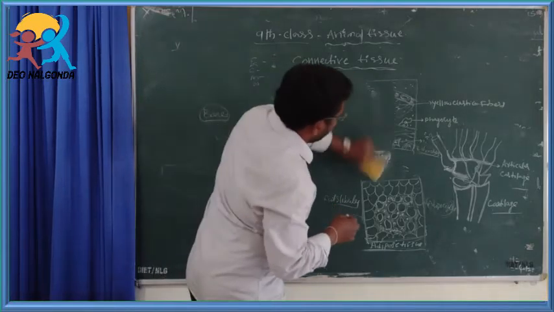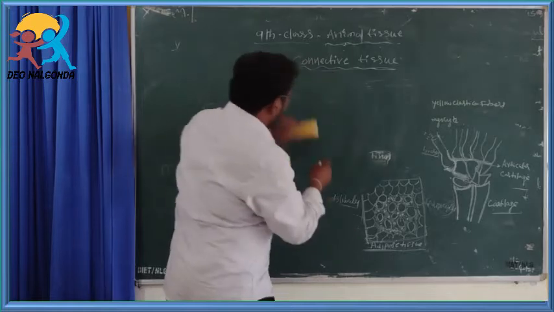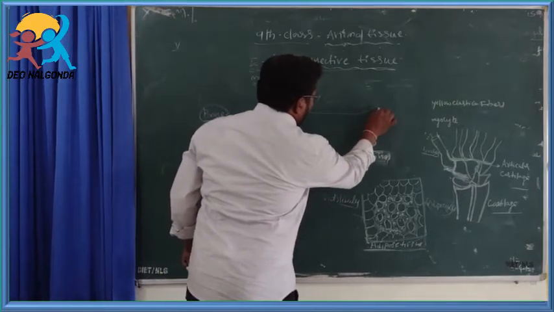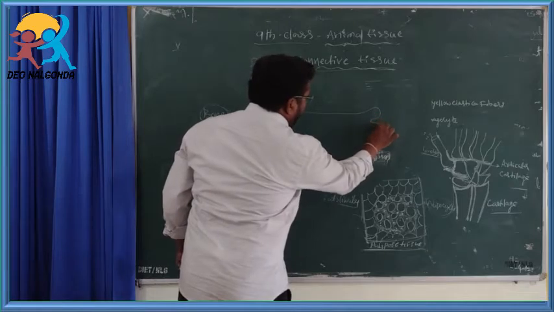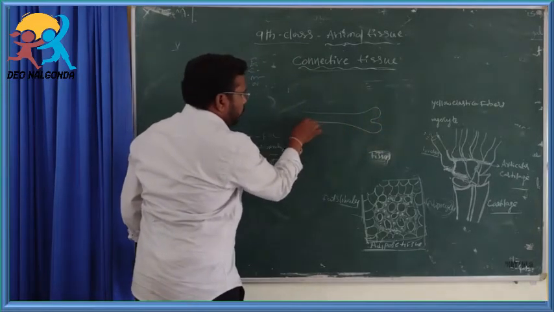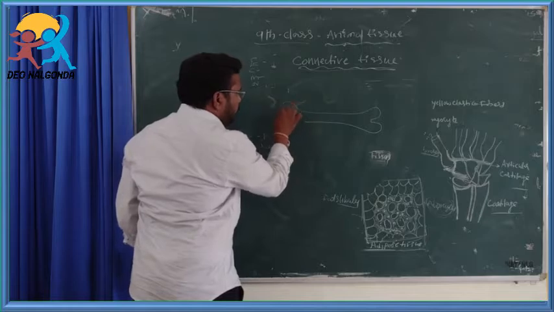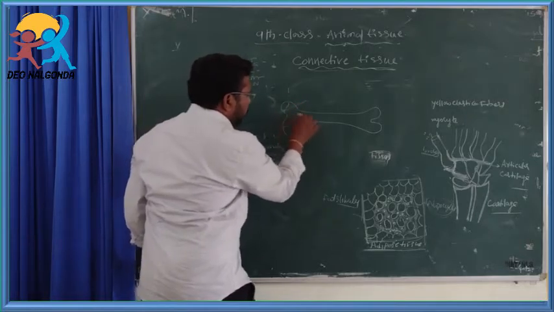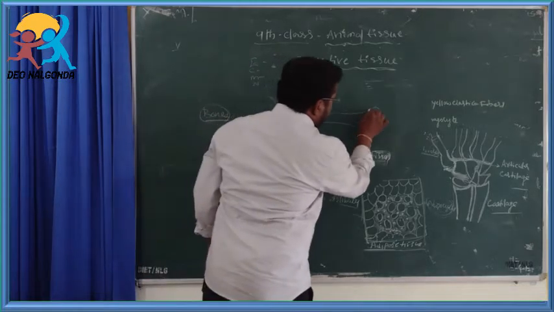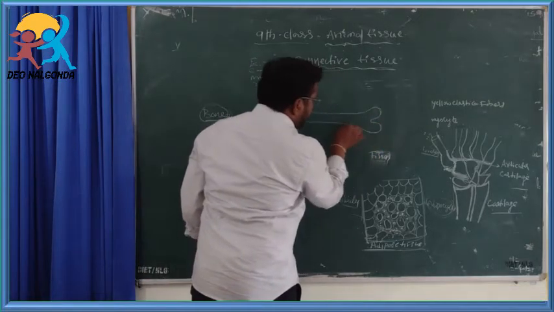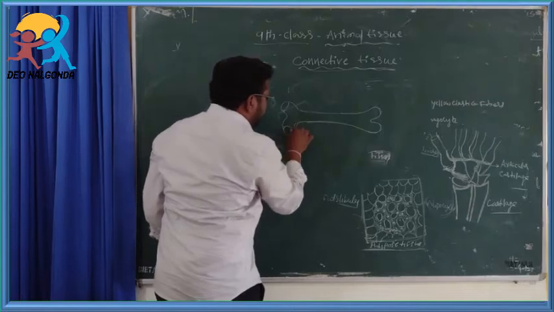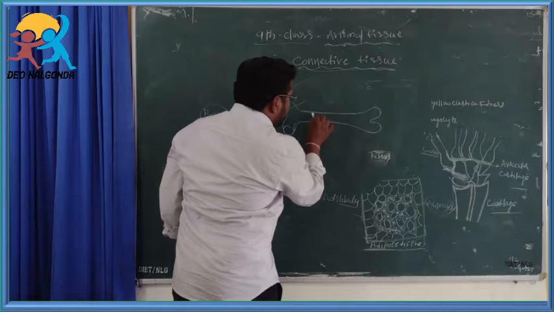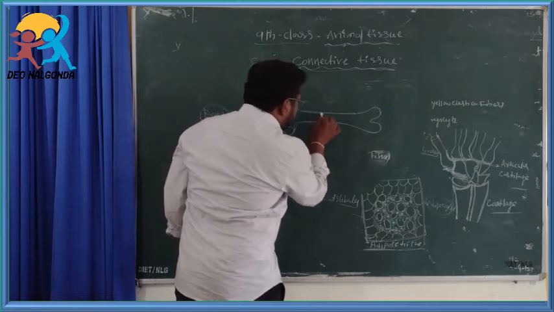Clear? This is the structure of the bone. In the large middle part of the bone, the hollow portion is present.